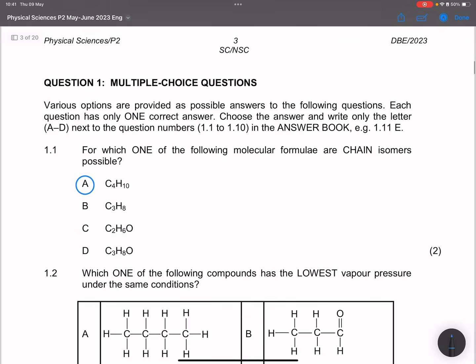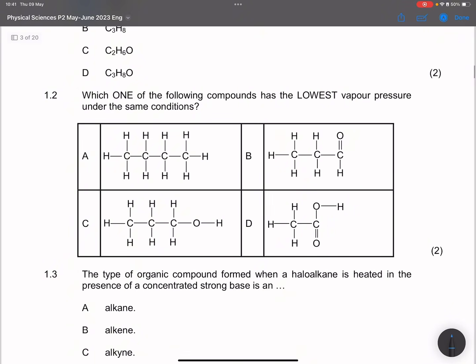They say which one of the following compounds has the lowest vapor pressure under the same conditions? Remember that vapor pressure is a function of the strength of intermolecular forces. So the greater the intermolecular strength, the lower the vapor pressure.